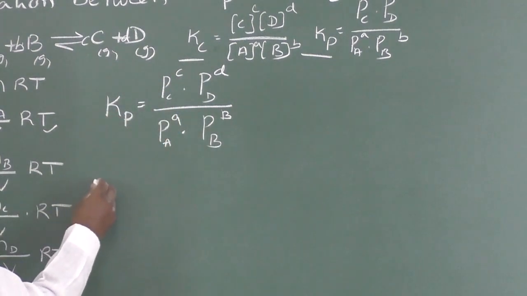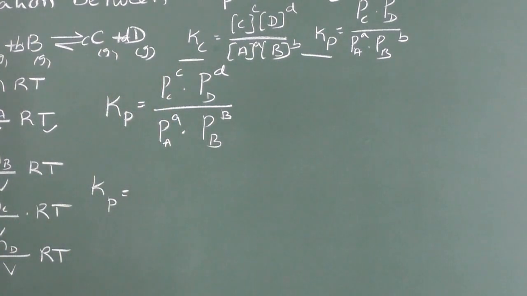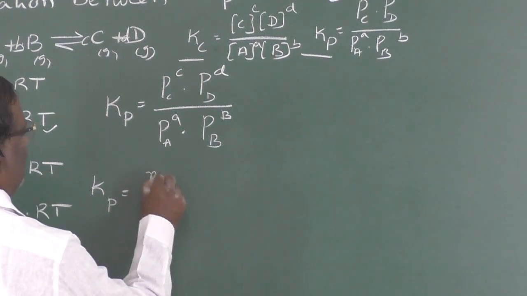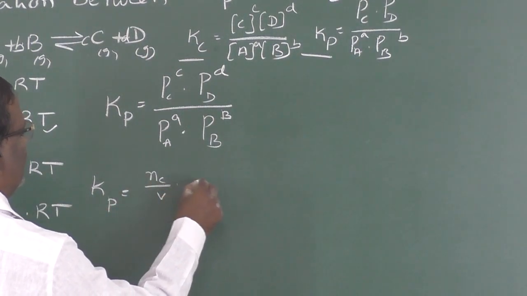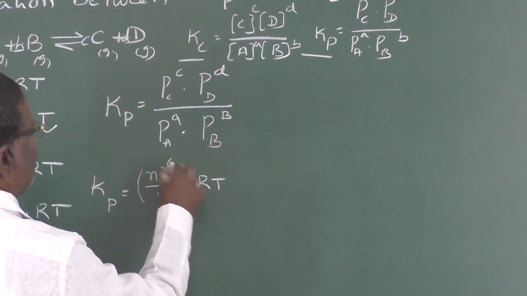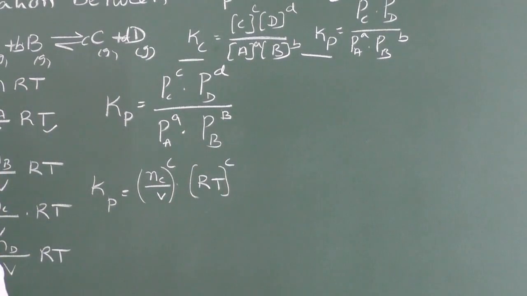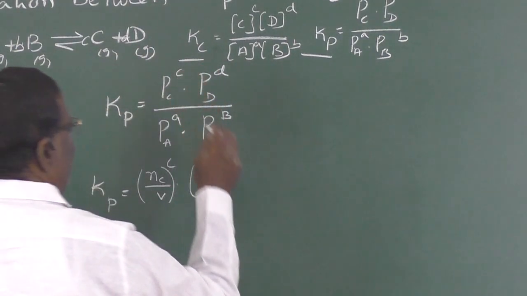Now Kp is equal to PC to the power c. What is PC? Nc by V into RT. So Nc by V to the power c, RT to the power c. Similarly, what is PD to the power d?